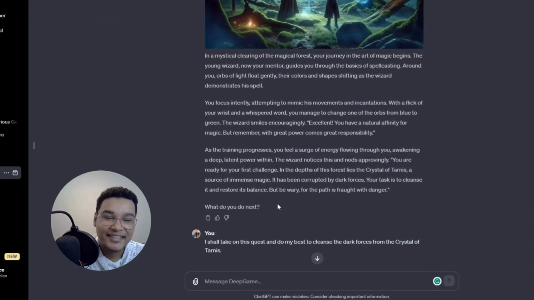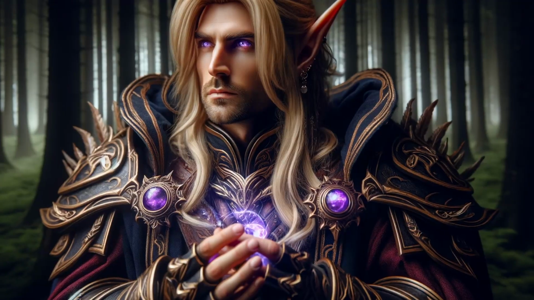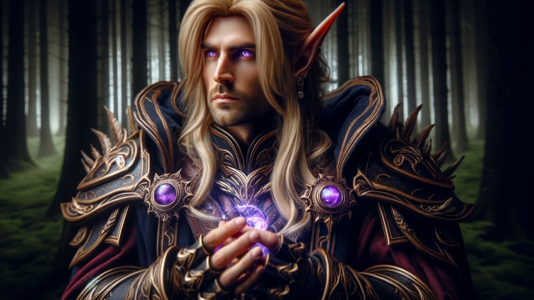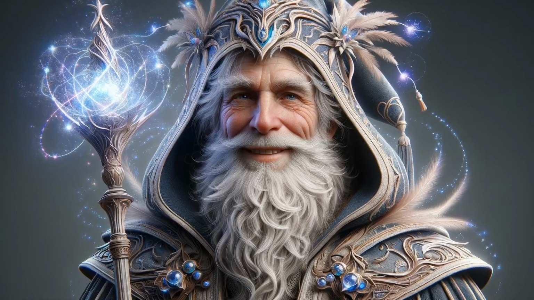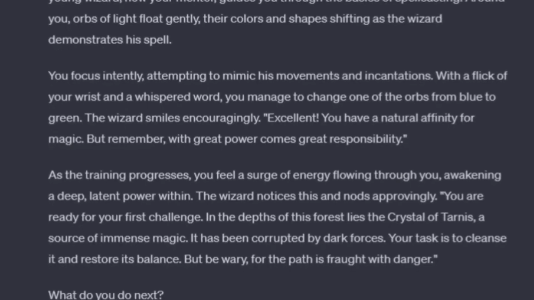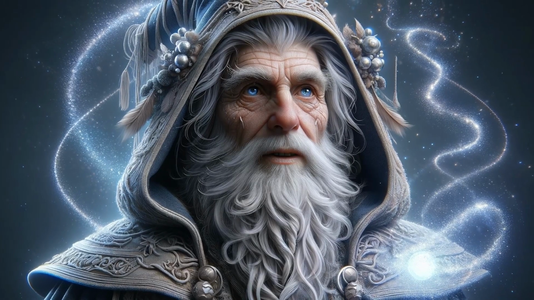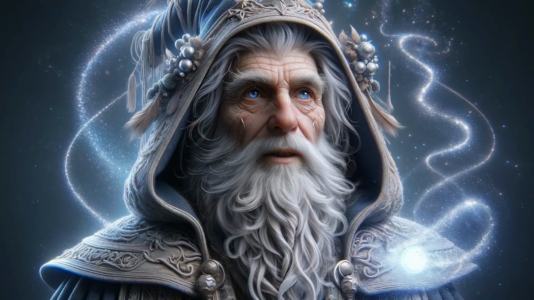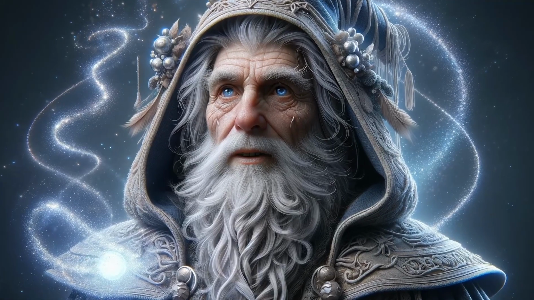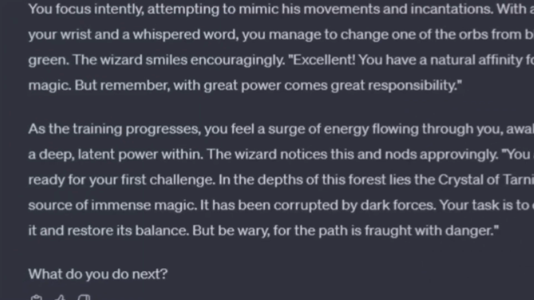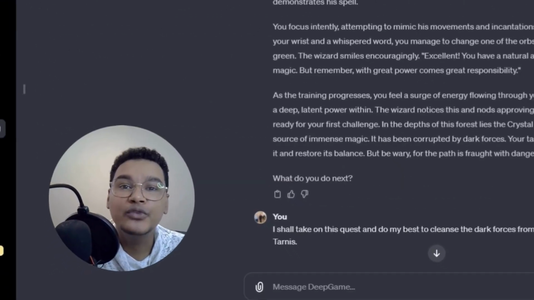As the training progresses, you feel a surge of energy flowing through you, awakening a deep, latent power within. The wizard notices this and nods approvingly. You are ready for your first challenge. In the depths of this forest lies the crystal of Tarnus, a source of immense magic. It has been corrupted by dark forces. Your task is to cleanse it and restore its balance. But be wary, for the path is fraught with danger. What will you do next?